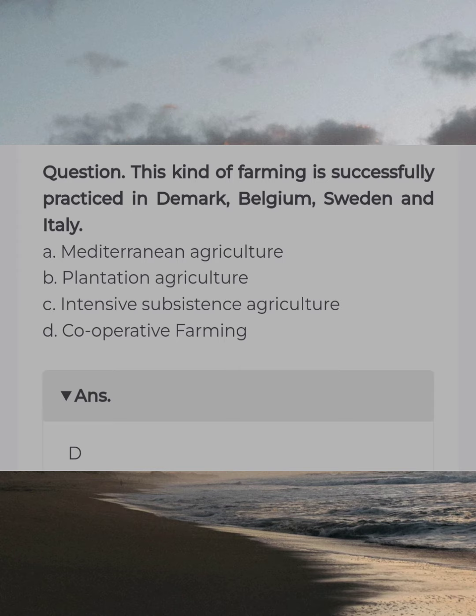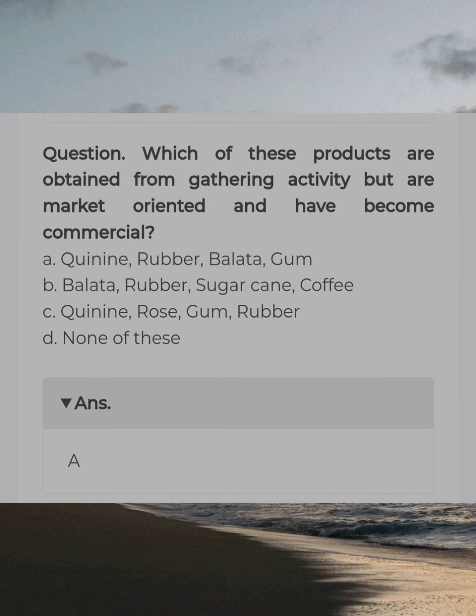This kind of farming is successfully practiced in Denmark, Belgium, Sweden, and Italy. Answer D. Cooperative farming. Which of these products are obtained from gathering activity but are market oriented and have become commercial? Answer A. Quinine rubber, Balata gum.